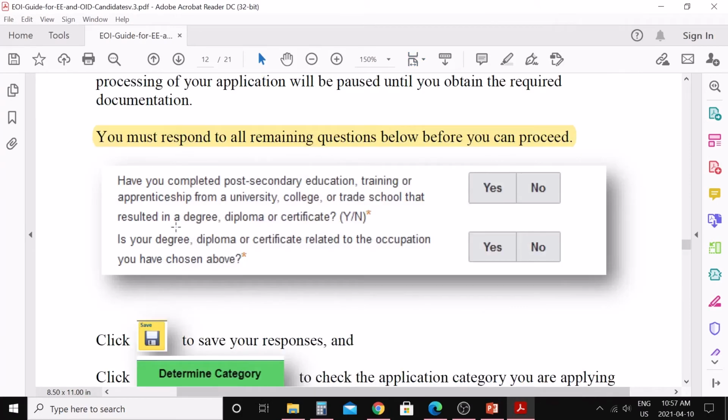The next question is about your education. Do you have a degree, diploma or certificate? If you have, say yes. Is your degree, diploma or certificate related to the occupation you have chosen above? If it is yes, say yes, and then click on the save button to save your response.